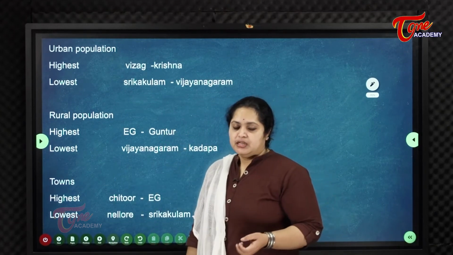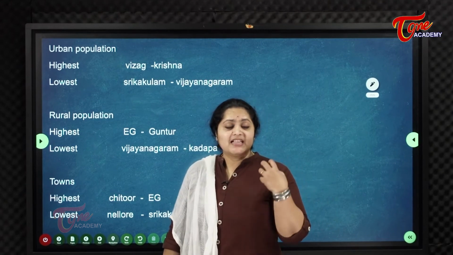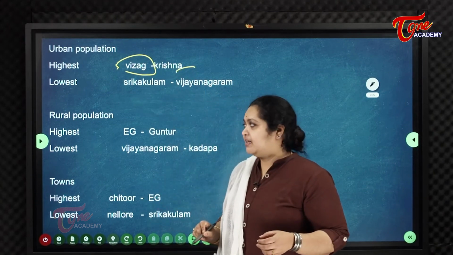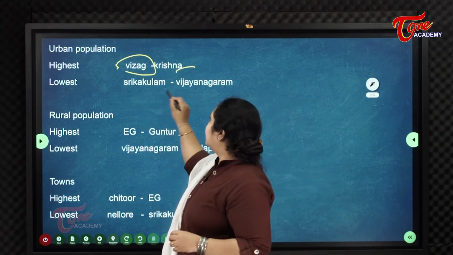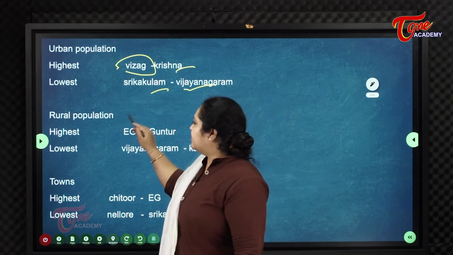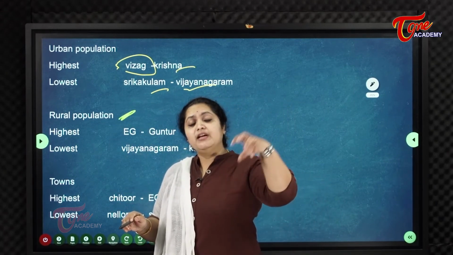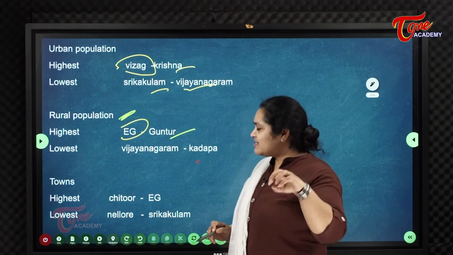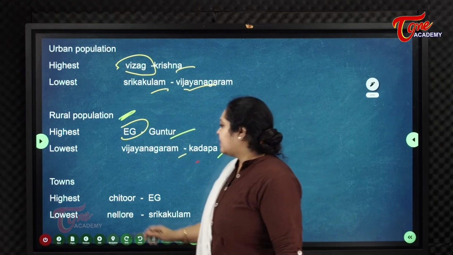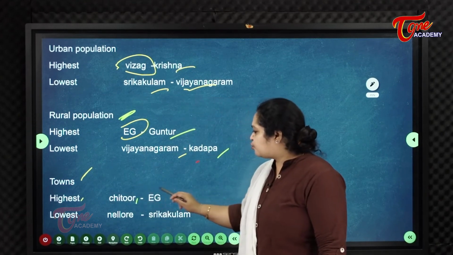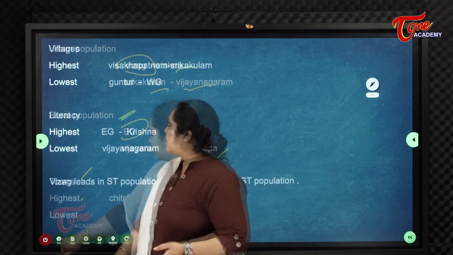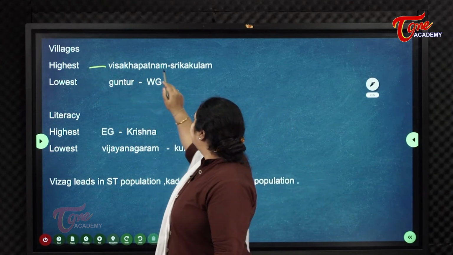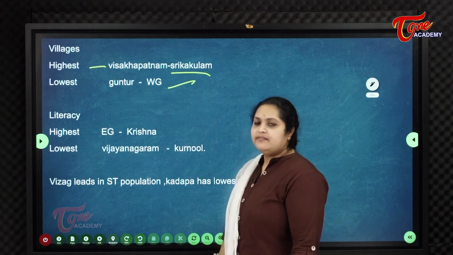Urban population: the highest is in Visakhapatnam (Vizag) and Krishna district. The lowest urban population is in Srikakulam and Vijayanagaram. Rural population: the most people living in rural areas are in East Godavari and Guntur. The lowest rural population is in Vijayanagaram and Kadapa. Towns: highest is Chittoor and East Godavari, lowest is Nellore and Srikakulam. Villages: highest is Visakhapatnam and Srikakulam, lowest is Guntur and West Godavari.